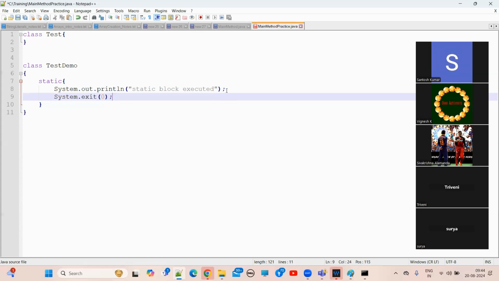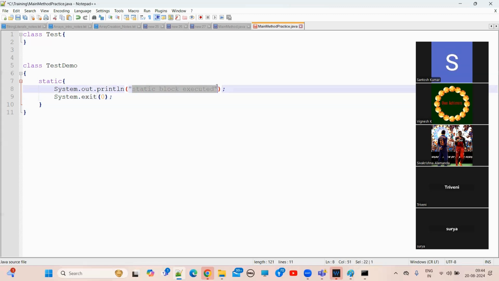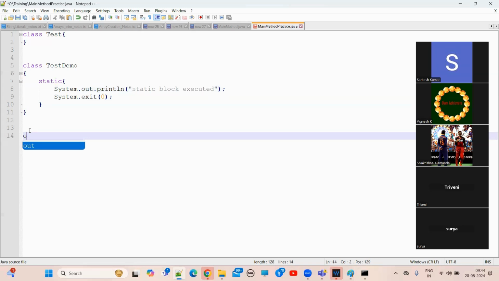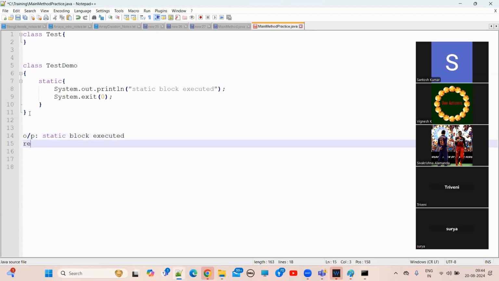If you don't put System.exit(0) in the 1.6 version, what is the output you will see? This one, "static block executed." This message you will see as output, guys. We just discussed it, right? This is the Java class. What is the output here? Static block executed. After that, runtime exception: No such method error, main. This is the exception message you will receive.